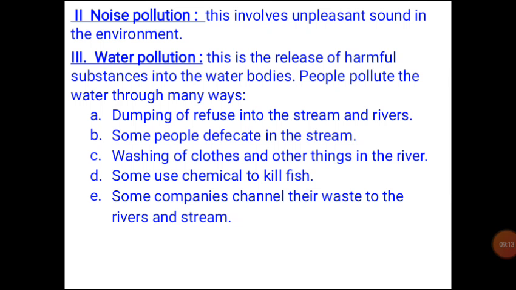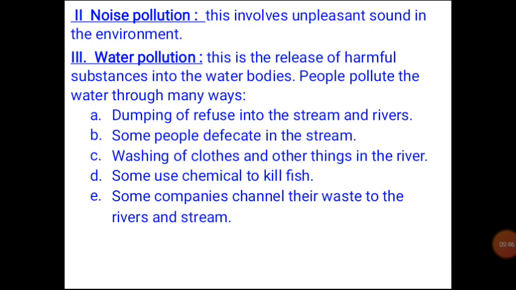The second one is that some people defecate in the stream. Some people go to the stream to defecate, which is not proper. One way or the other, they have polluted the stream or the river. Point C is washing of clothes and other things in the river. Some people go to the river to wash clothes, and some people might carelessly drink from that water in which someone has washed clothes.